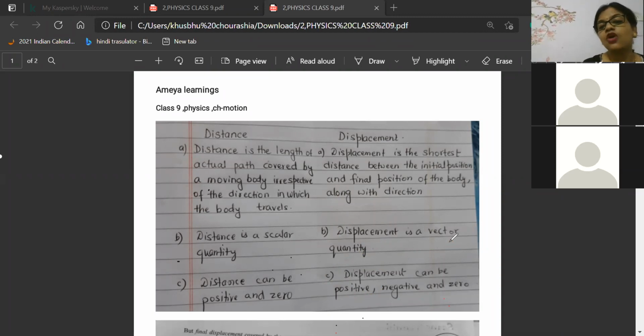Distance is the length of the actual path covered by a moving body. The actual path traveled by a body is called distance. And the shortest distance between the initial and the final position is called displacement. Distance is a scalar quantity, that we have discussed. Displacement is a vector quantity, that also we have discussed. Distance can be positive and zero. Distance can never be negative. Displacement can be positive, negative and zero. So today we have discussed all three points. Tell me yes or no. Very good.